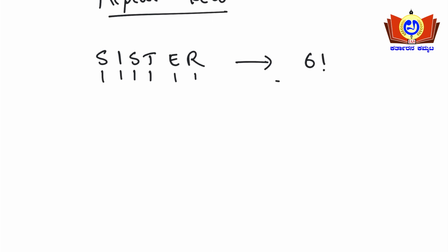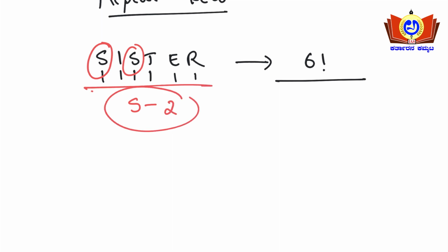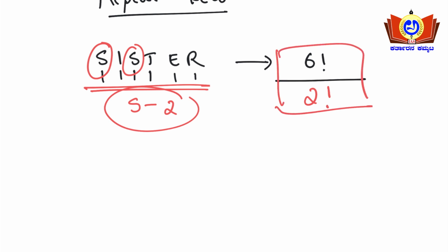Then you need to count how many letters are repeating. The letter S has been used twice in this word, so it is 6 factorial divided by 2 factorial. This is how you write it.